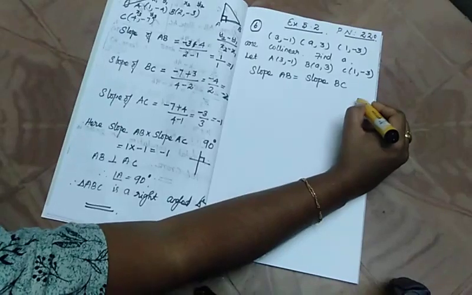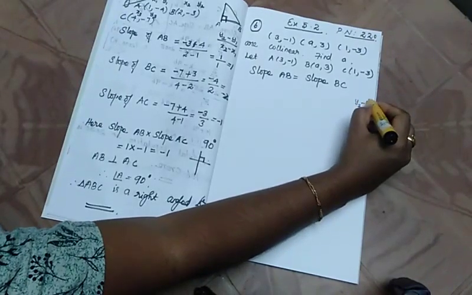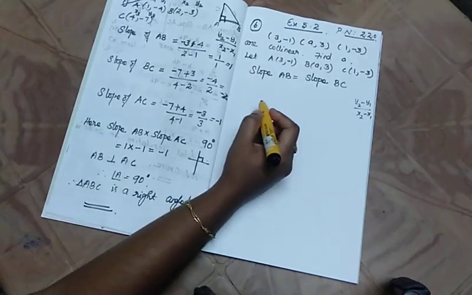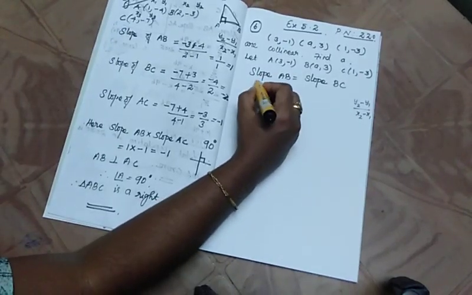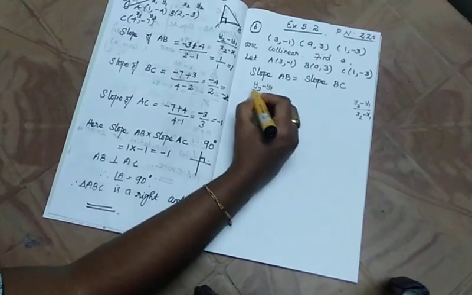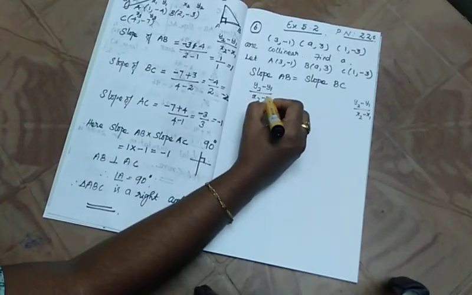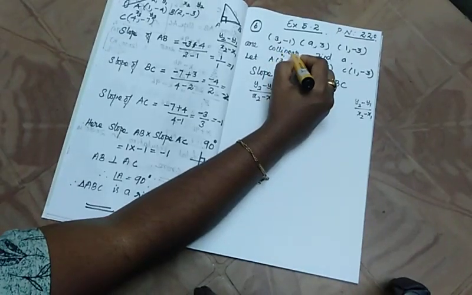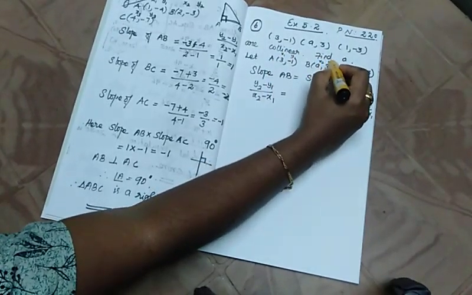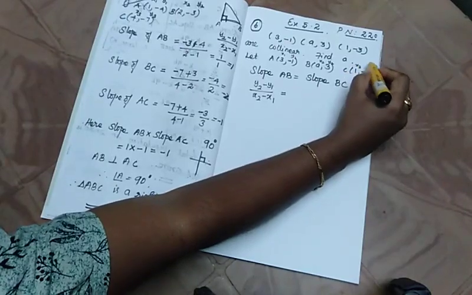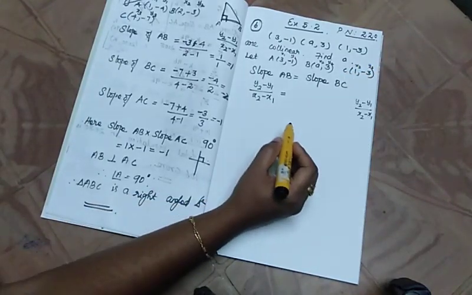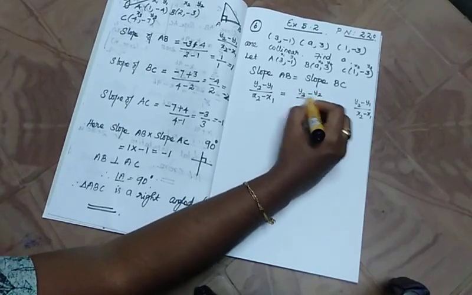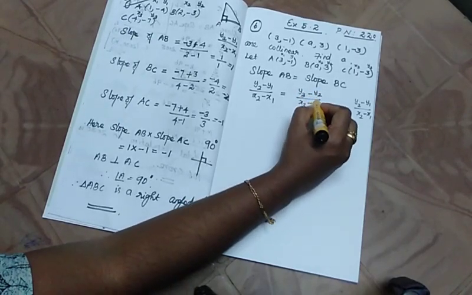We know the slope formula: y2 minus y1 divided by x2 minus x1. So slope AB is y2 minus y1 divided by x2 minus x1, which is equal to, with x1 y1, x2 y2, x3 y3, the next one: y3 minus y2 divided by x3 minus x2.